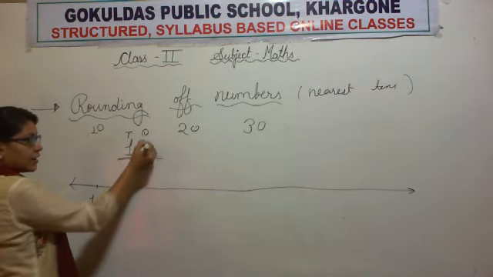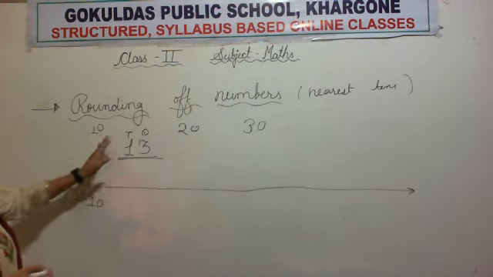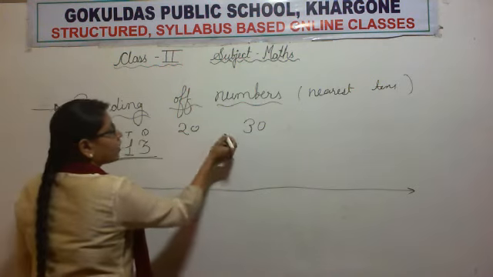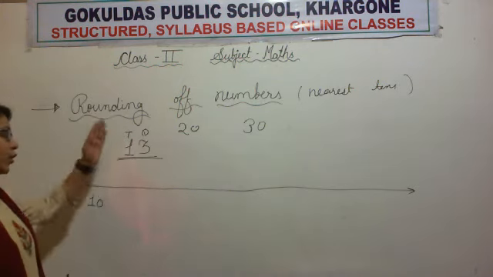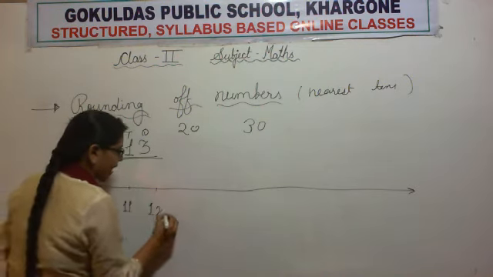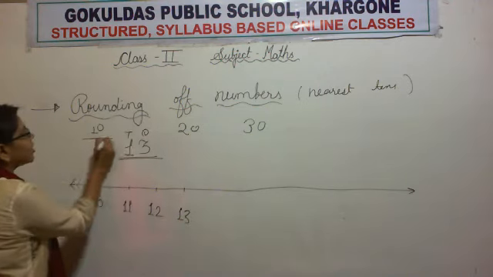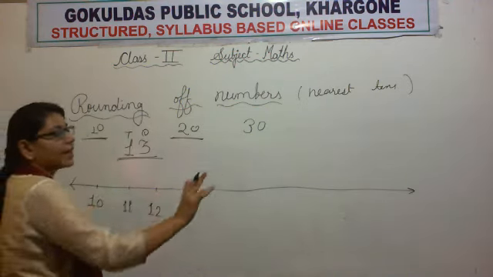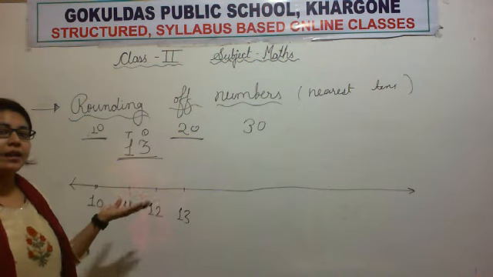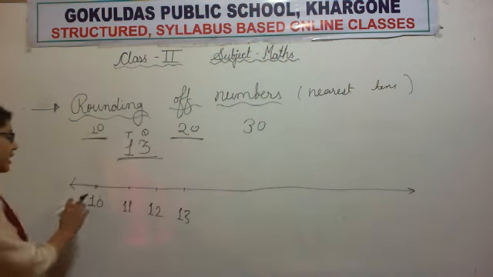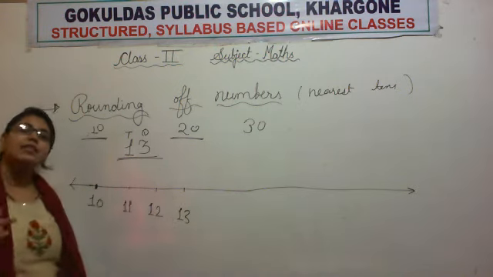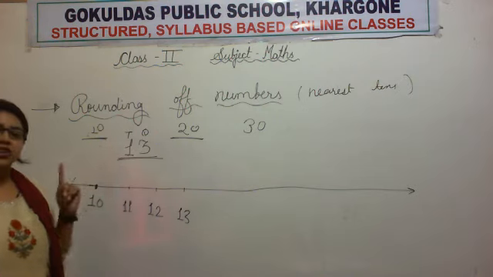This 13 has 3 at the ones place and 1 at the tens place. So does this 13 belong between 10 to 20 or 20 to 30? Yes, 10 to 20. So let us mark this 13 on the number line first. We are making a number line, and what is a number line? It shows where all the numbers live. Let us make houses for all the numbers, and the distance between all the houses is the same. This we have learned in chapter number 1.